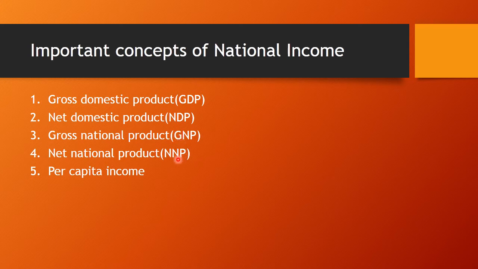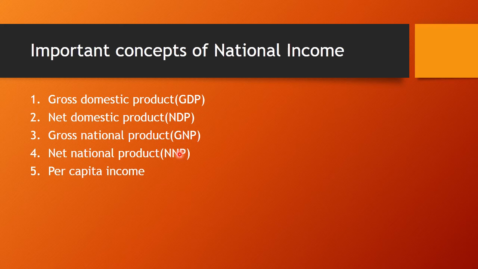Next comes net national product. During the process of production, the depreciation of factors of production like machines, buildings and equipment occurs. As we know, by continuous use the value of these assets decreases, which is called depreciation or capital depreciation. To find the net national product, the amount of depreciation is deducted from gross national product.